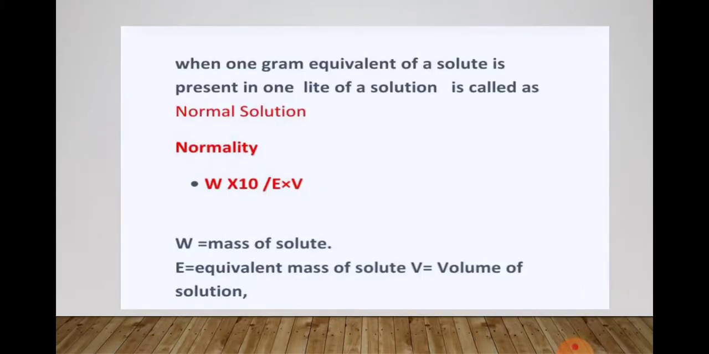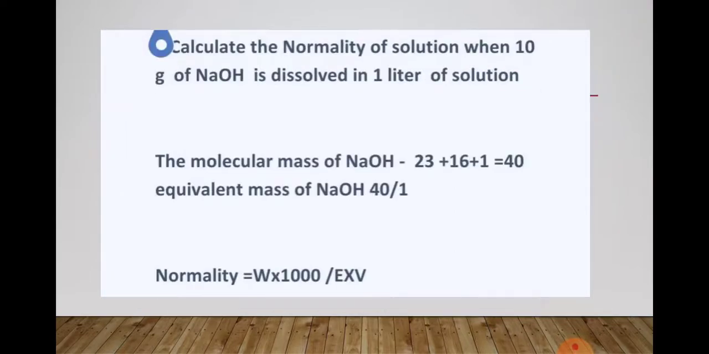Next, when 1 gram equivalent of solute is present in 1 liter of a solution, means you have to take the exact amount, that is called what here? A normal solution. So what is the main formula of normality? W into 10 divided by E into V. W is the mass of the solute, E is the equivalent mass of the solute, and V is the volume of that particular solution. According to the given formula, you have to calculate normality.